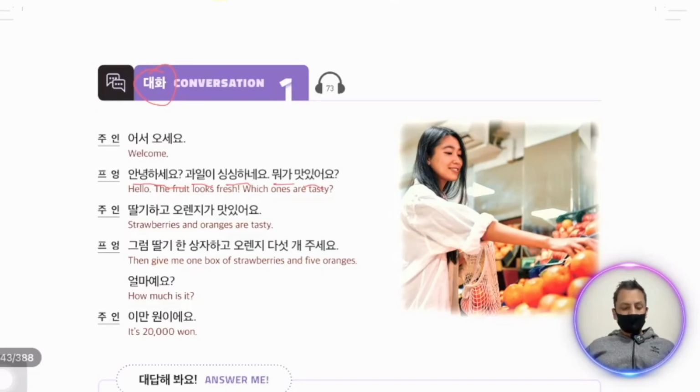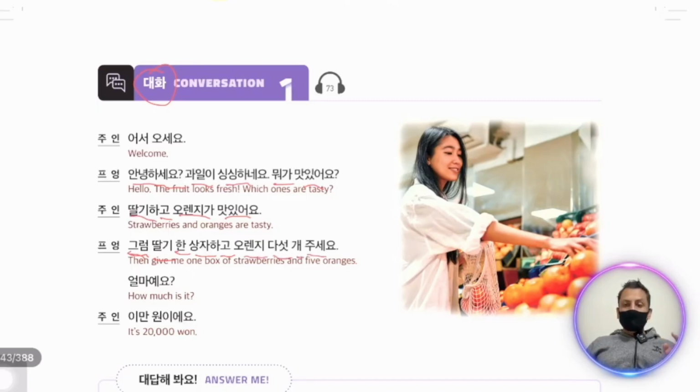딸기하고 오렌지가 맛있어요. 딸기 is strawberry, 하고 and 오렌지가 맛있어요, and oranges are very delicious. 그럼 딸기 한 상자하고 오렌지 5개 주세요. 그럼, therefore, 딸기 strawberry, 한 상자 one box, 하고 and oranges 5개, 5, 주세요 give me.